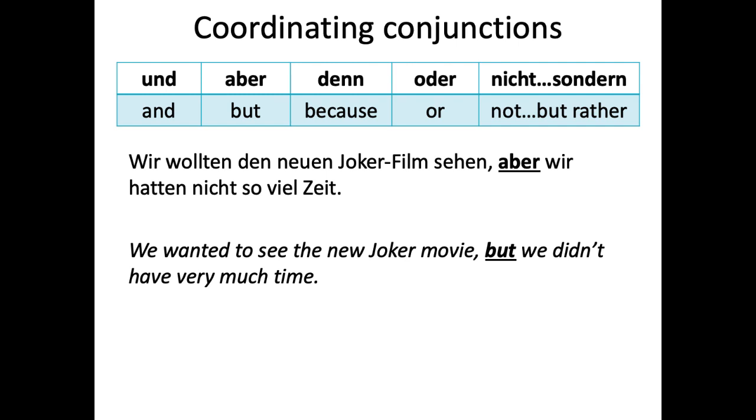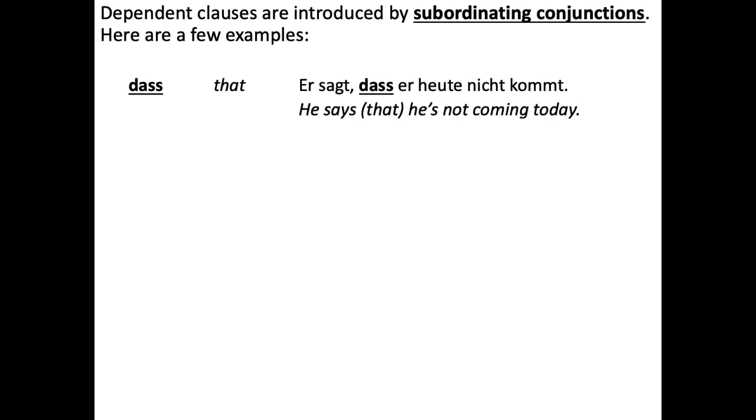But these are the simple ones, but the tricky ones are the subordinating conjunctions, which introduce dependent clauses. So here are some examples. Dass, meaning that. Er sagt, dass er heute nicht kommt. He says he's not coming today, or in English you can leave it out or have the that in there. He says that he's not coming today.